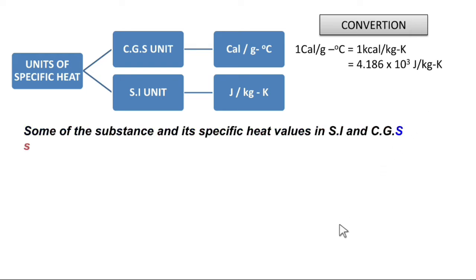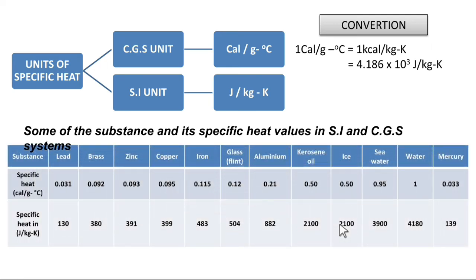Now let us take some of the substances and their specific heat values in SI and CGS systems. Here you can observe in the table. It gives the substances lead, brass, zinc, copper, iron, glass, flint, aluminum, kerosene oil, ice, seawater, water and mercury, with their specific heat values in the CGS system, and these are the values in the SI system. So easily we can convert the specific heat value from CGS system to SI system. It is very simple. How?